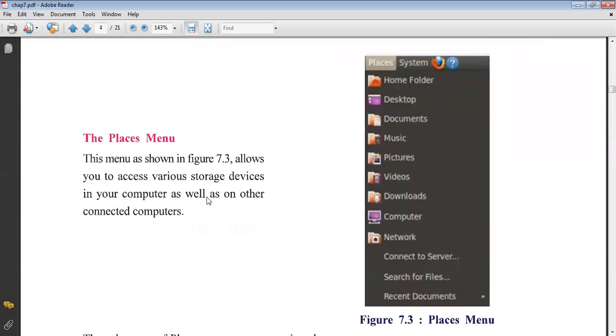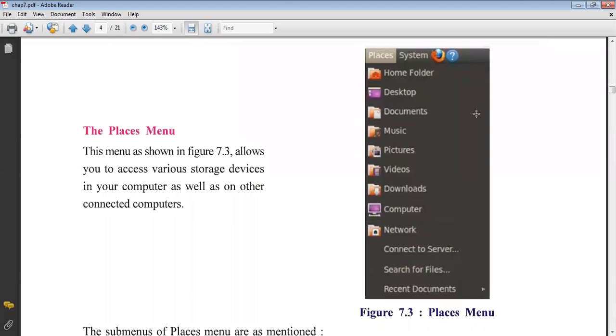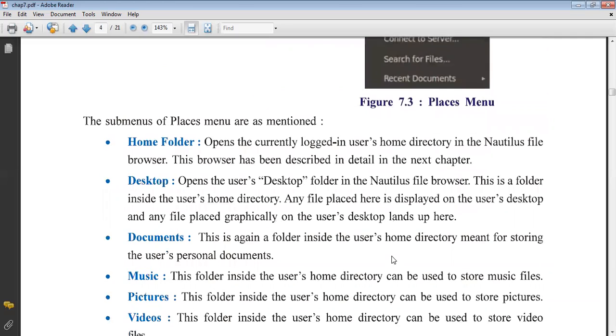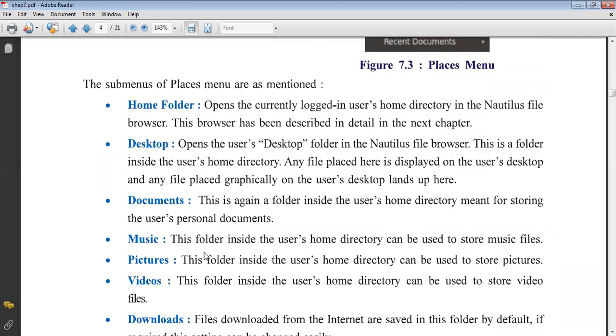The Places menu. See this menu, the Places menu. This contains the home folder, desktop, documents, music, pictures, videos. The home folder opens the currently logged in user's home directory in the Nautilus file browser. This browser is described in detail in the next chapter. Desktop opens the user's desktop folder in the Nautilus file browser.